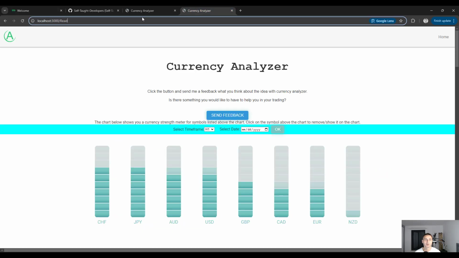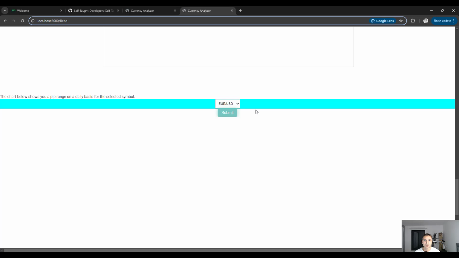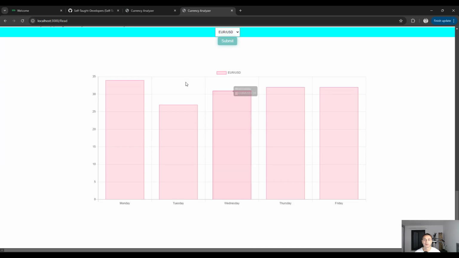If I go here to the local version, you can see that I currently have /read. It is calling the function. Here it is, back below down here where the pip range is. When I click submit, okay, you can see it reloads and gets the data from the backend. If I go to GBP, click submit, and new data has been populated. If I go to New Zealand dollar, you can see it changes the data. So I'm not reloading the whole page, but only this chart.